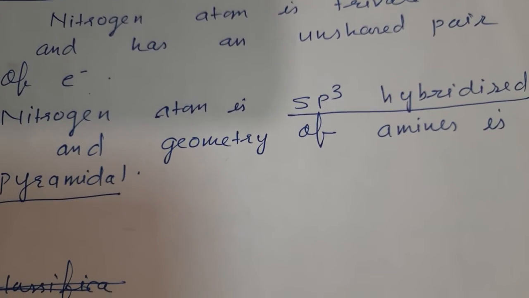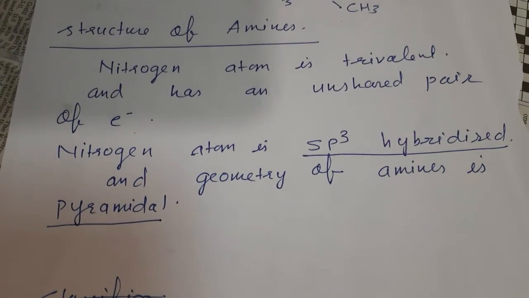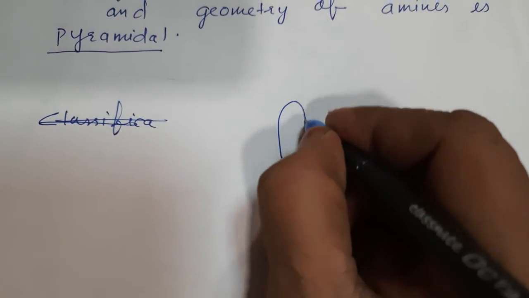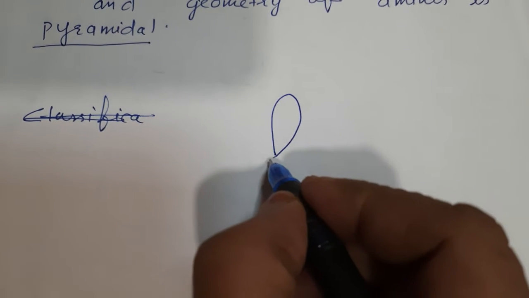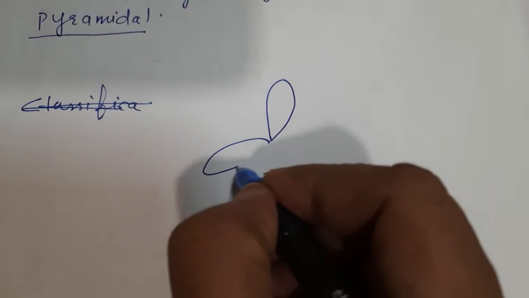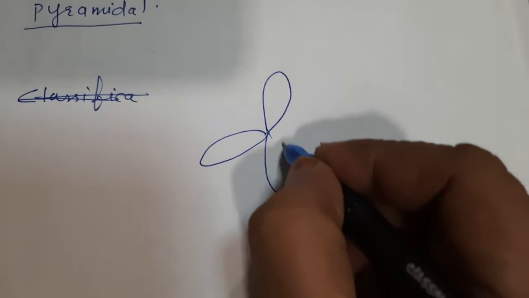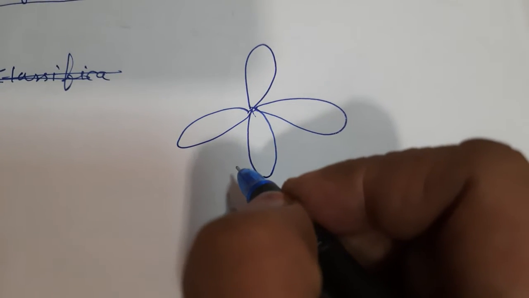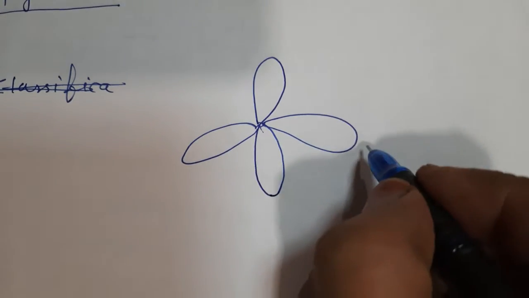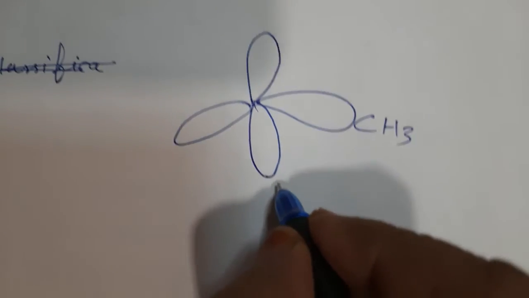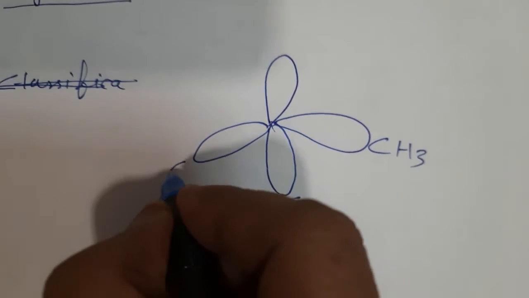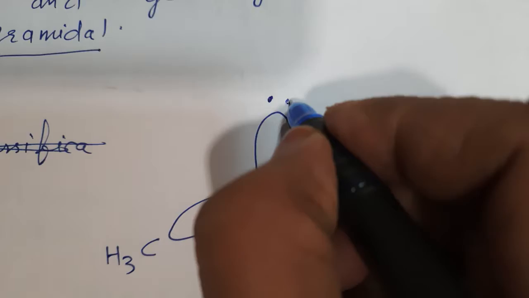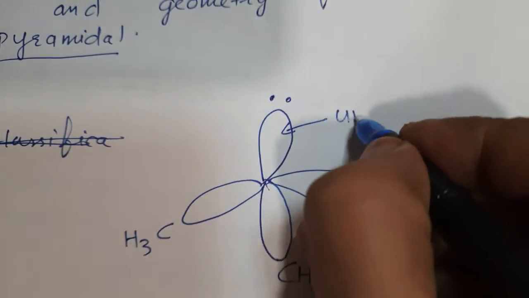So now let us see the structure of 4 orbitals of amines. If there are 4 orbitals, one will have the unshared pair of electrons. These orbitals will overlap with either hydrogen or any alkyl or aryl group, like here I write CH3, here also I write CH3, correct? And this has an unshared electron pair.